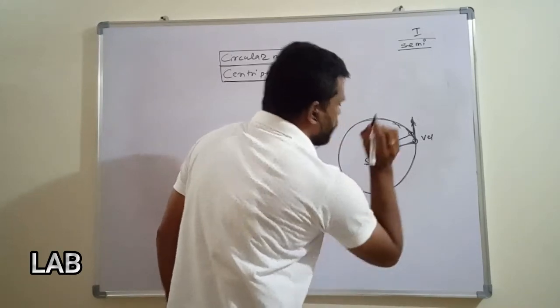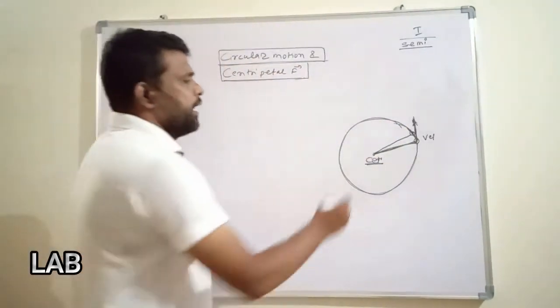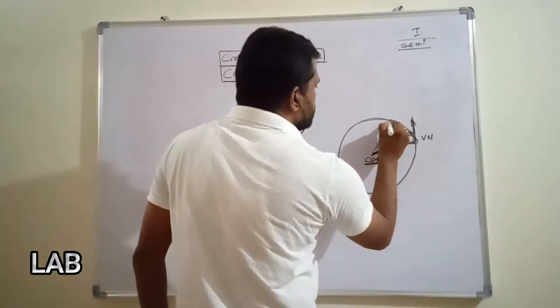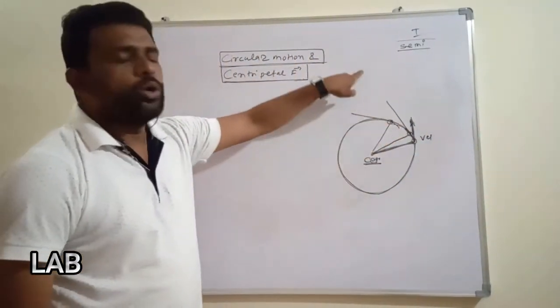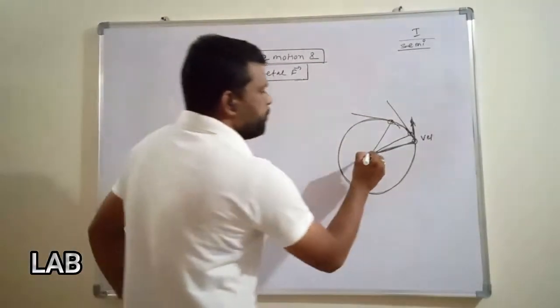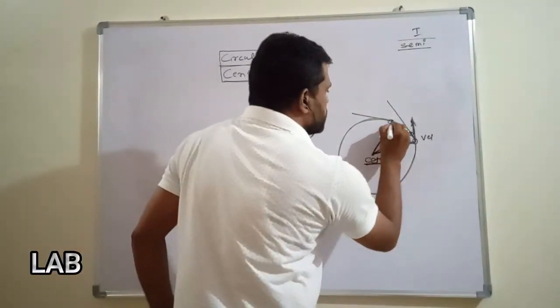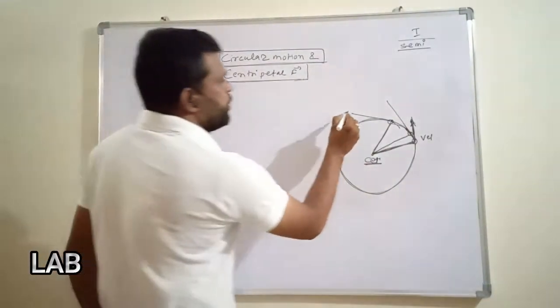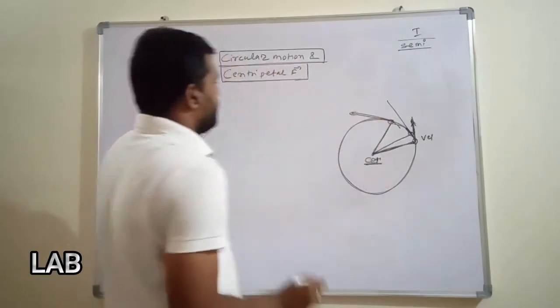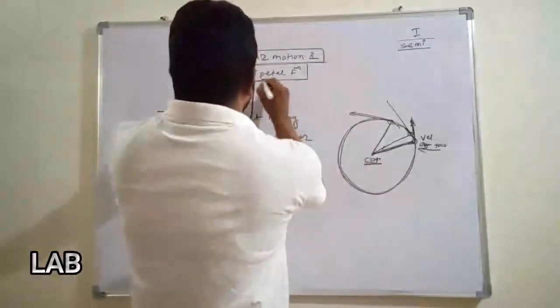From where? From the center. And again, see here, the direction is like here, but the stone will not go tangentially. Why will it not go? Because the force is applied from the center side. And if it is released, it will go in this direction. Same, centripetal force. The meaning of centripetal force.